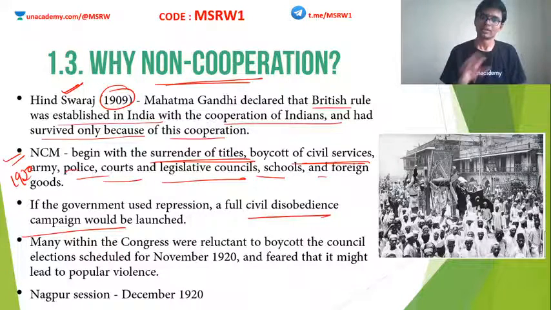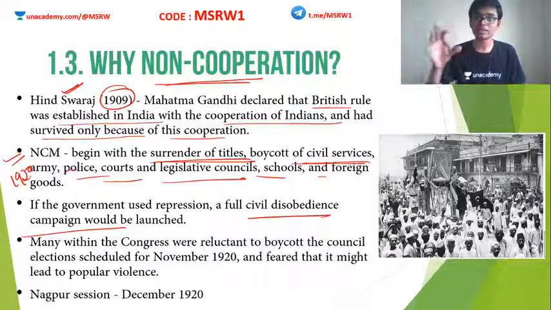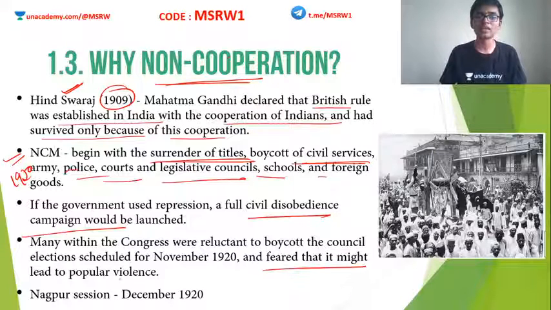Okay, but I have to add that even within the Indian National Congress, some people were not that much in favour of the non-cooperation movement. Some of the congressmen did not want it. Why? Because they feared it might lead to popular violence. That is number one. They also wanted to enter the council elections and the legislative body of India. Provincial elections were going to happen very soon, and these people wanted to participate in them.